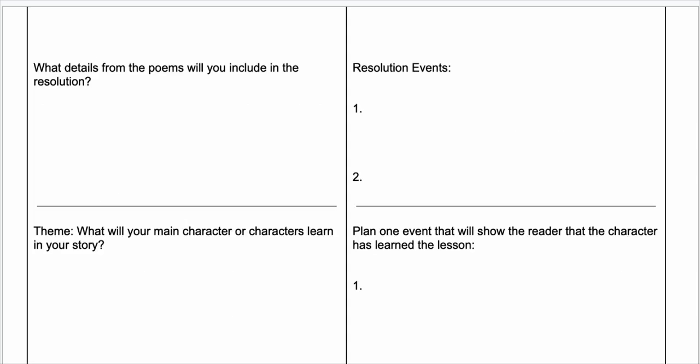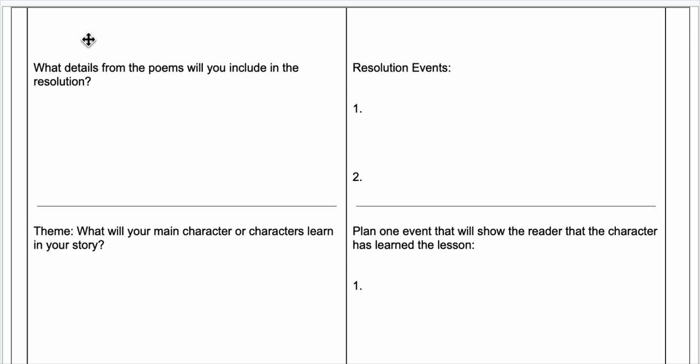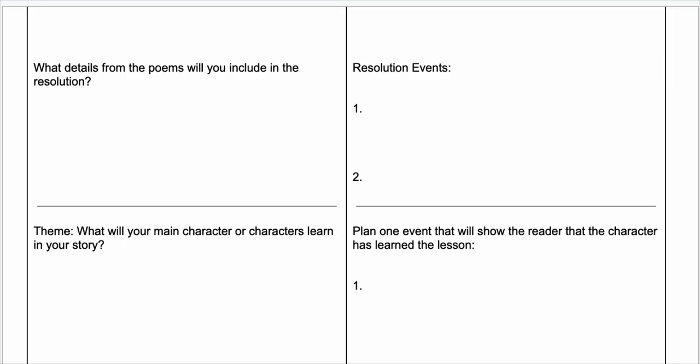So we're going to go ahead and look at this first section as far as the resolution. So when we think about details in the poem, we think about our fishing scene, we need to plan events that are going to take place at the end of our story, maybe after the fishing scene, that actually make logical sense for the end of the story. So, for instance, something I might plan or write in my resolution is maybe the father and the son have a heart-to-heart talk on the way home from the fishing hole.